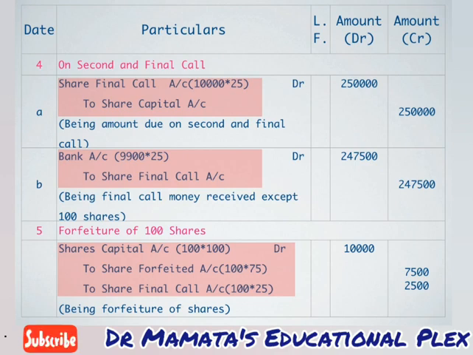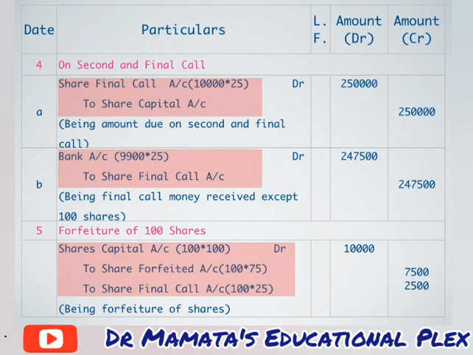And likewise we will make the entry of forfeiture. I will repeat this entry once again. Share capital account debit 10,000 to share forfeited account 7,500 to share final call account 2,500. So this is an entry of our forfeiture.